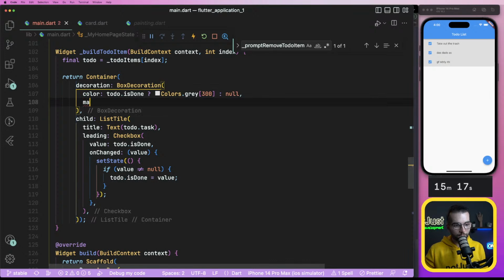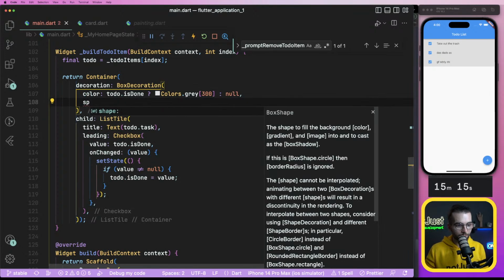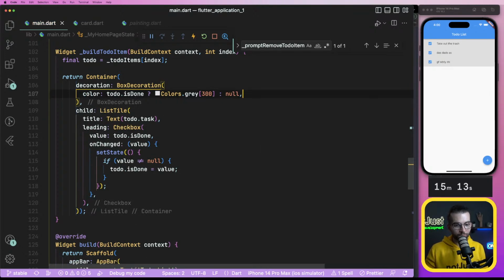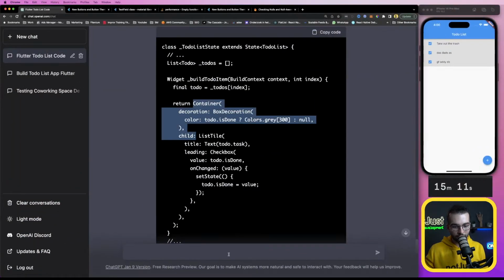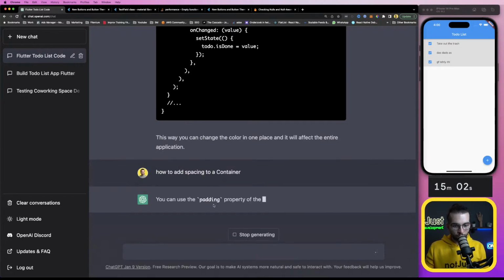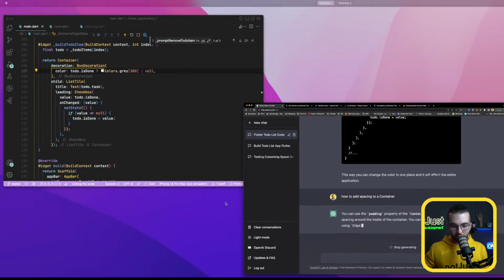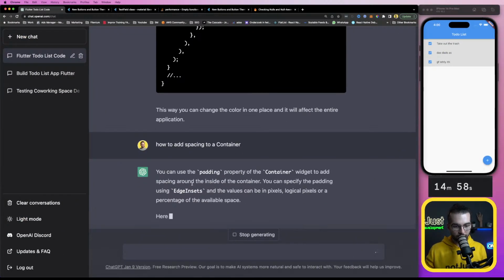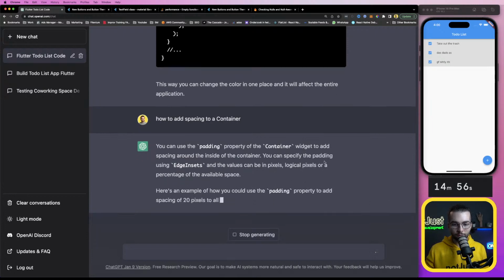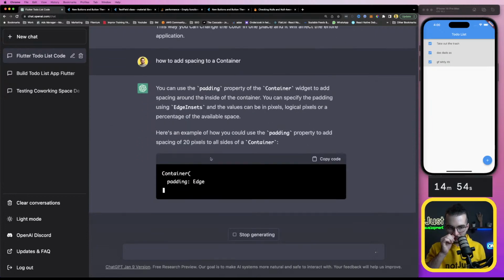What if I do some spacing? How to add spacing to a container? You can use padding property, but I don't want padding. I want edge inset. You can specify the padding using edge insets.